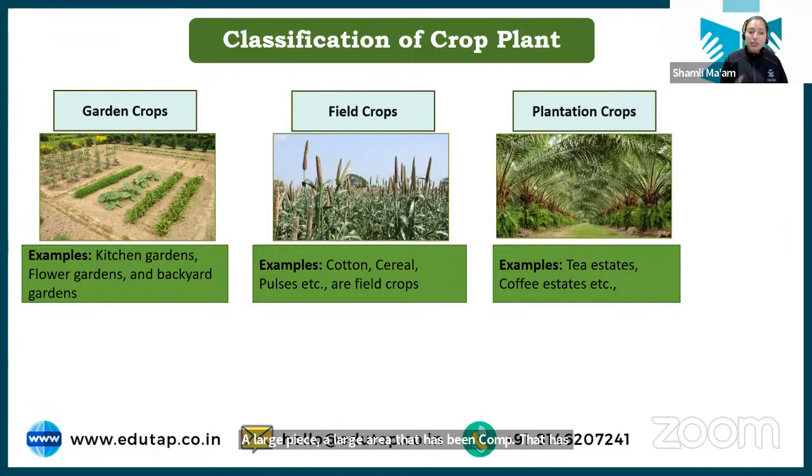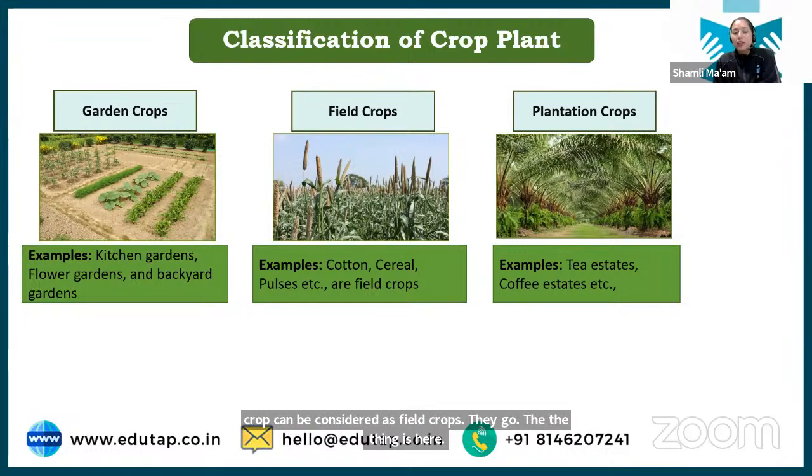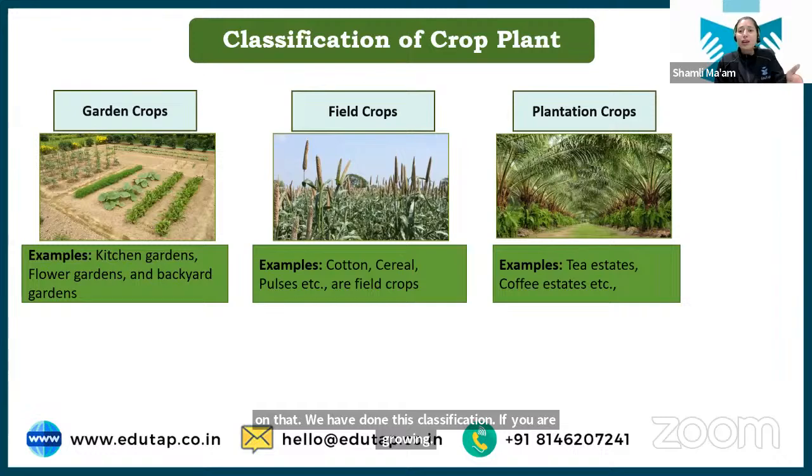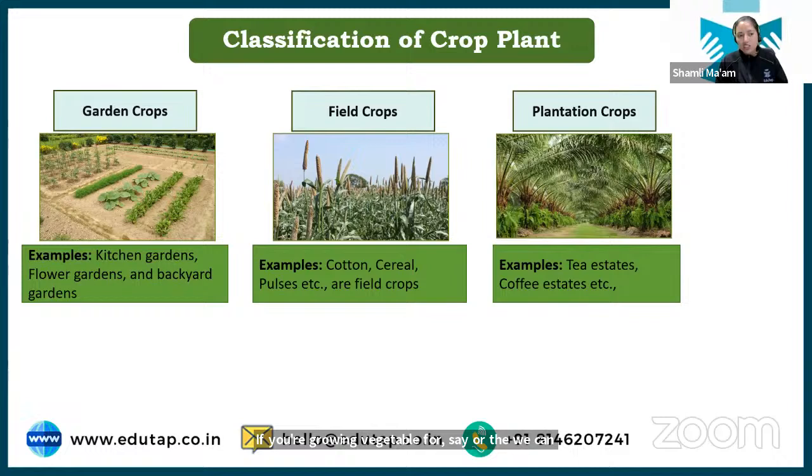Okay. Now students, one question that can come to your mind is, ma'am, if we are growing some crop as a garden crop, can the same crop be considered a field crop? See, the thing is here, the area that we are assigning to each crop, based on that we have done this classification. See, if you are growing vegetables, or if you're growing rice also in your kitchen garden, that doesn't mean it is a field crop, it becomes a garden crop. Okay. So any crop can be grown in the garden, any crop can be grown in a field, and not any crop, but a few crops can be grown as plantation crops.